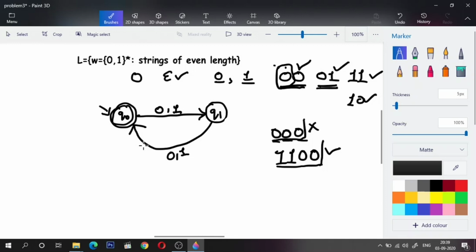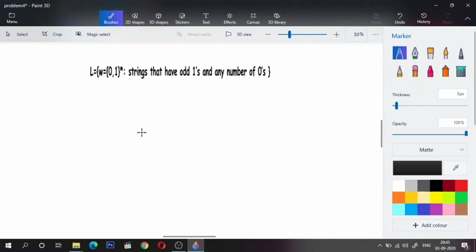Let's see the next one. In this language, which is made up of 0 and 1, the definition says strings that have an odd number of ones and any number of zeros. Okay, so all the strings that have an odd number of ones, and are not bothered about the number of zeros that occur in the string, should be accepted, right?